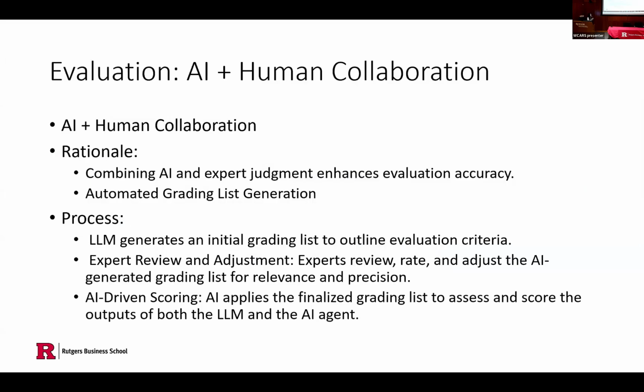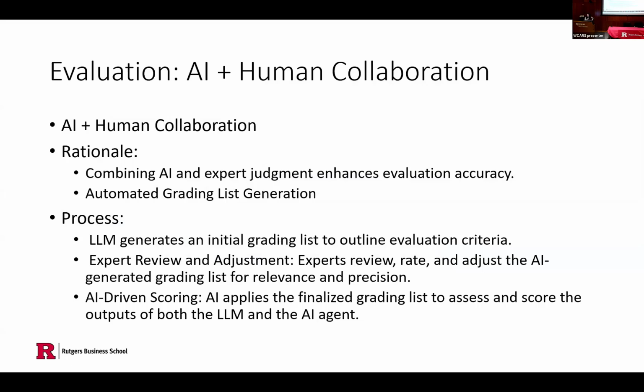For the evaluation of our research, what we want to do is use a multi-agent method. We want to use AI plus human cooperation. The rationale is we want to combine AI and expert judgment to enhance the evaluation accuracy. How do we do it?